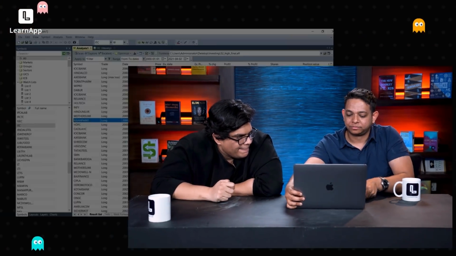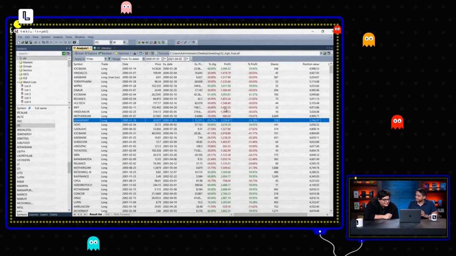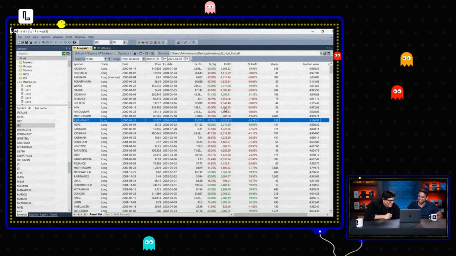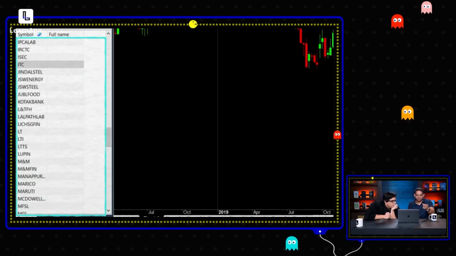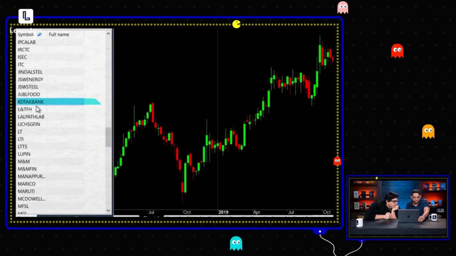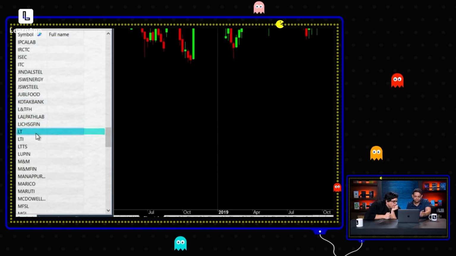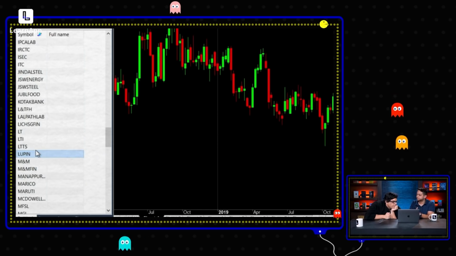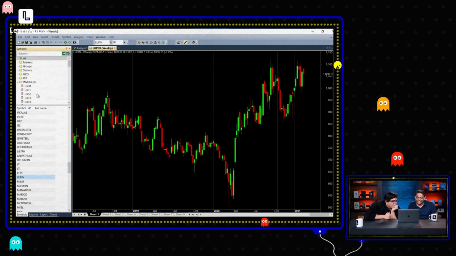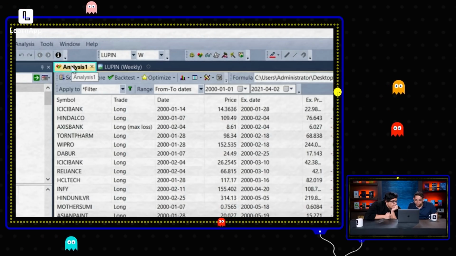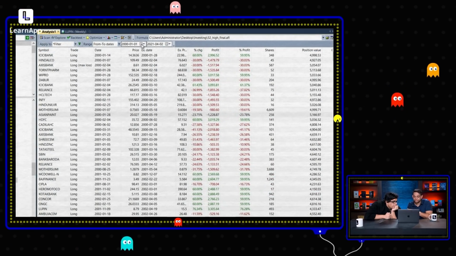Give me the laptop. Okay, perfect. Okay, so this is AmiBroker. There's nothing here, guys. It makes no sense to me right now. Very simple. Left side mein you have all the companies. Kotak, LIC, etc. And you click, right side mein the chart opens. It looks like a normal charting platform. This I understood. Great. Now there's an analysis window here. Here I can do a bunch of things, right?